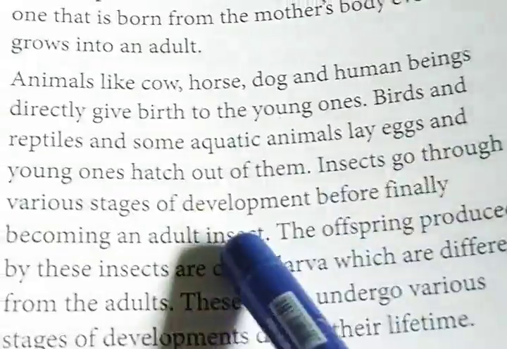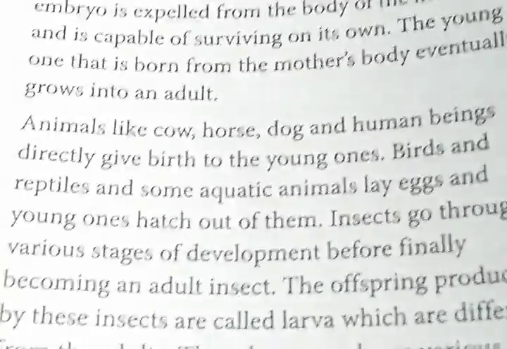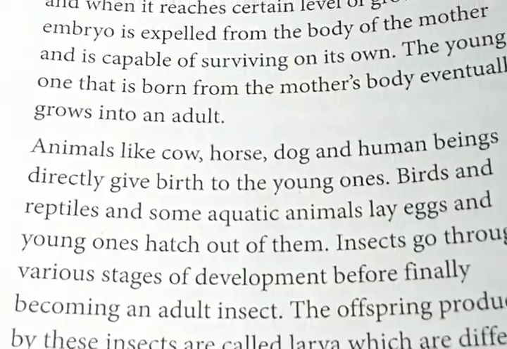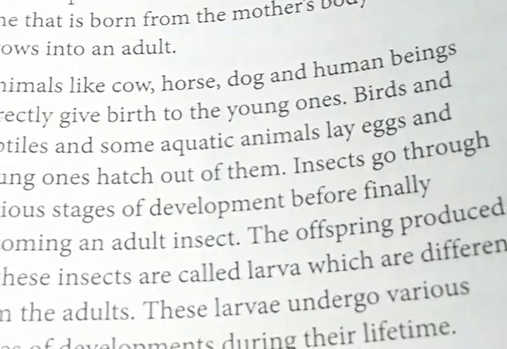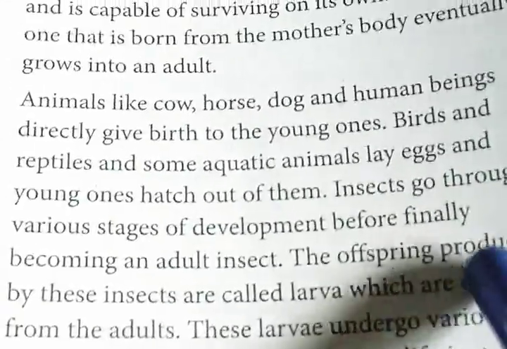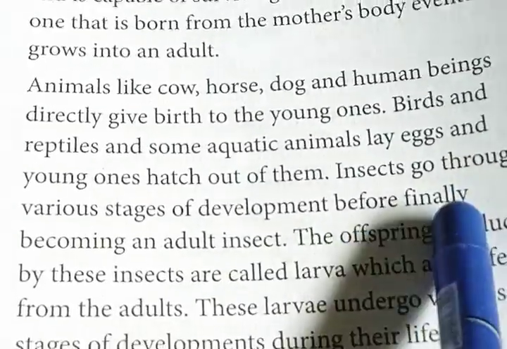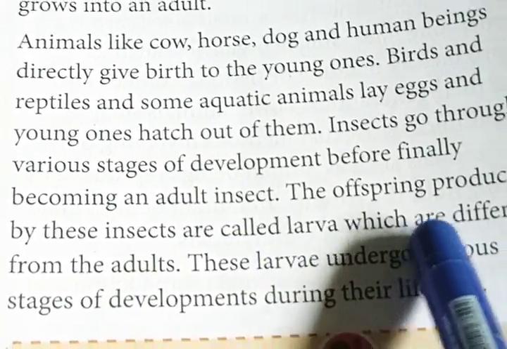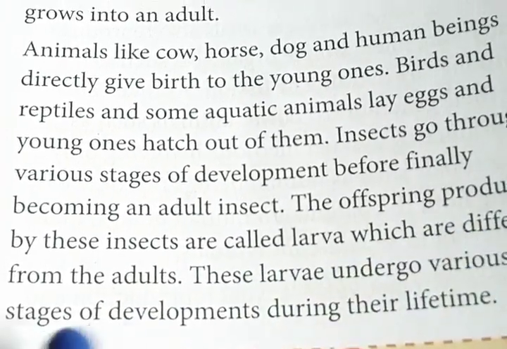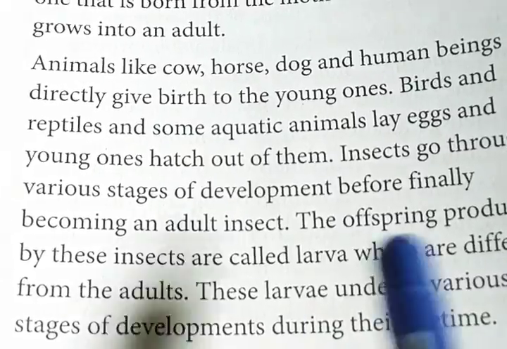So what are they? Normally, different types of animals give birth to the young ones. But in the case of birds and reptiles or some aquatic animals, they lay eggs and after hatching, the new baby comes out. But insects also lay eggs and the larvae come out. And these larvae undergo various stages of development, and after that, they become an adult insect.